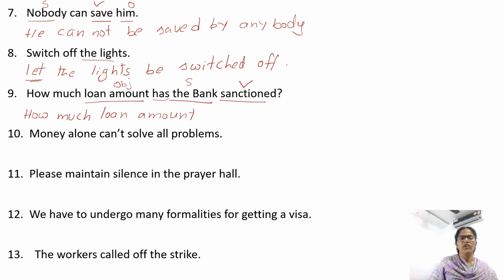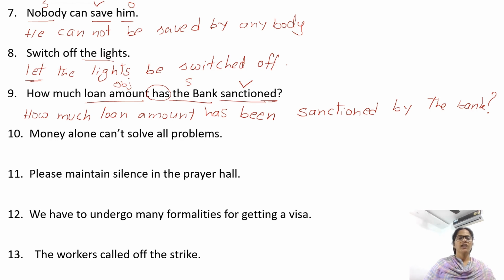Now the helping verb we have in the sentence is has. The sentence is in present perfect tense, and with present perfect we have to use been. So after has, have or had we need been. Has been. And what is the V3 form of the verb? Sanctioned by the bank.